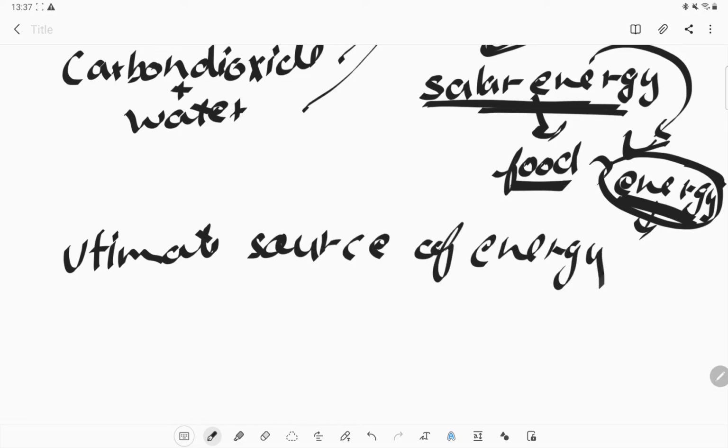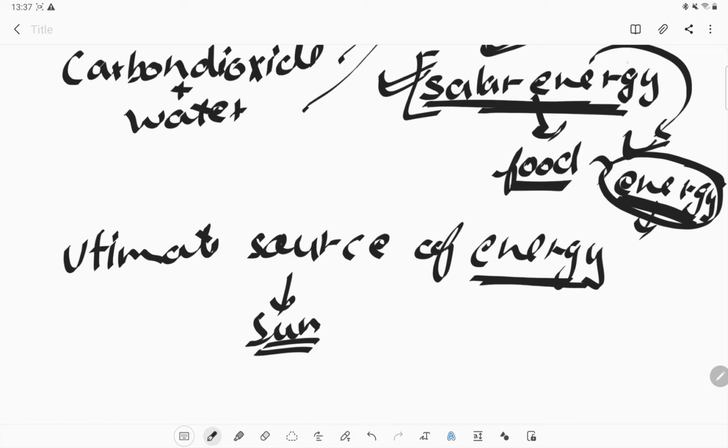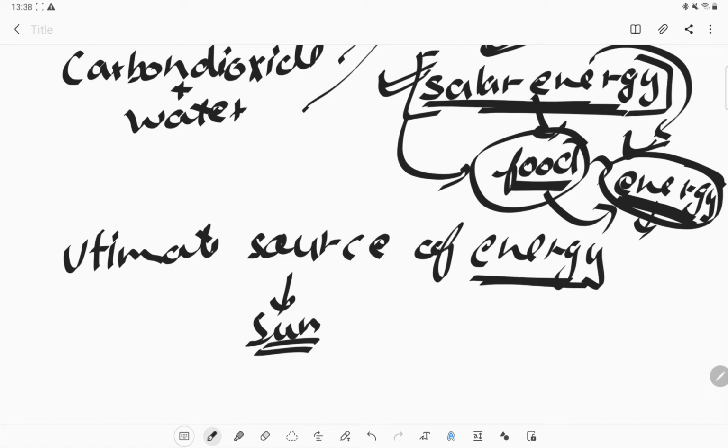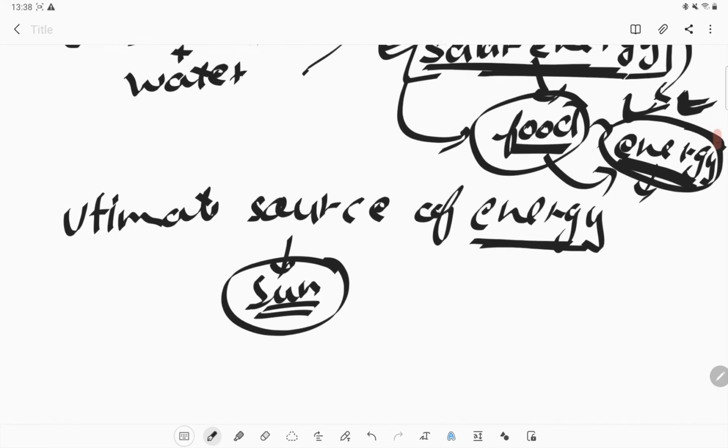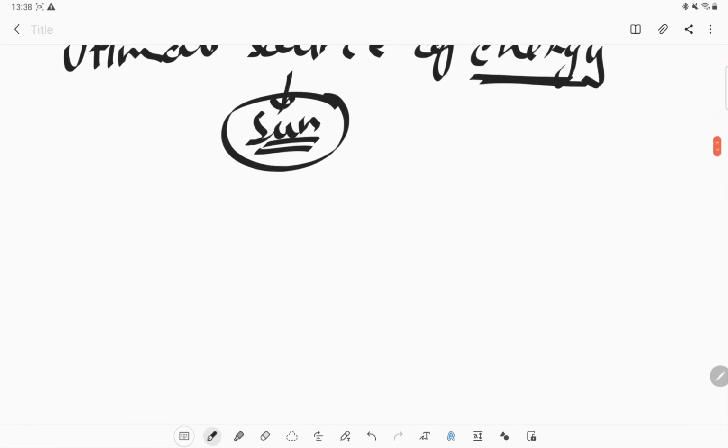We can say that, because even the energy we get from food, where is the food coming from? It is the solar energy which is trapped by the chlorophyll, and that trapped sunlight helps the plant to make the food, and from that food we take energy. So where is this main energy coming from? This energy is coming from the sun. So the sun is the ultimate source of energy for all living organisms.